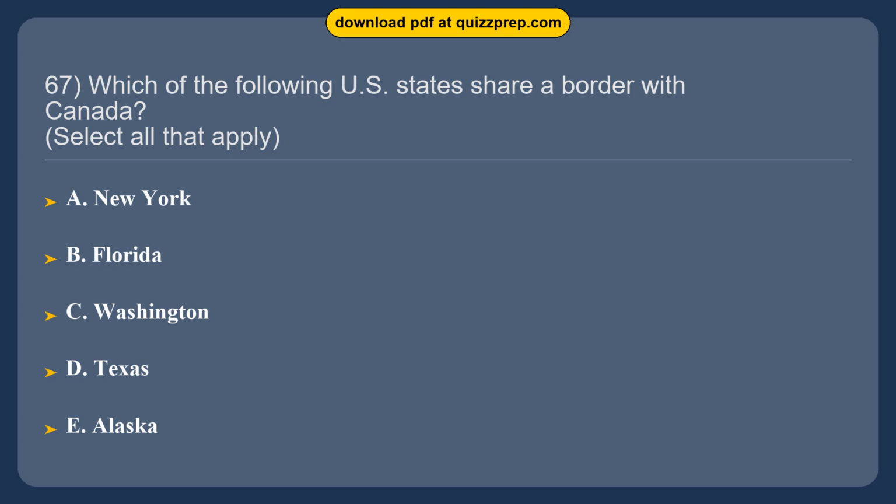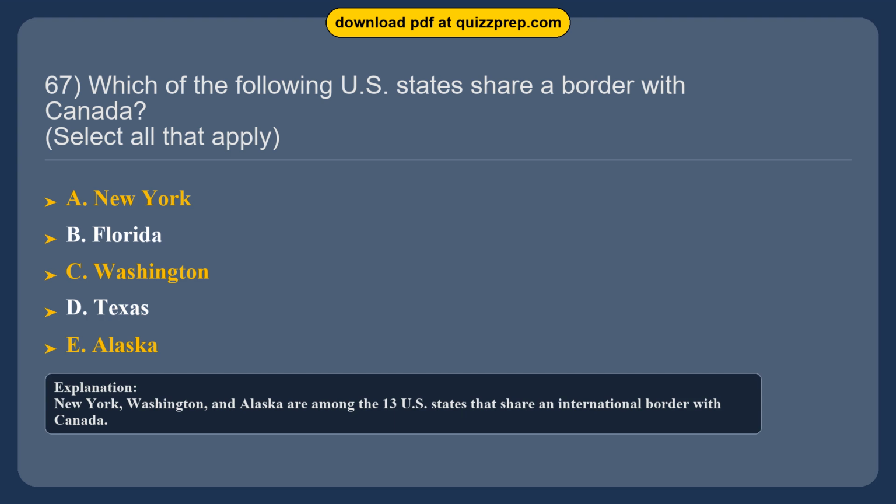Question 67. Which of the following U.S. states share a border with Canada? Option A. New York. Option B. Florida. Option C. Washington. Option D. Texas. Option E. Alaska. The correct answers are options A and C and E. New York, Washington, Alaska. New York, Washington, and Alaska are among the 13 U.S. states that share an international border with Canada.